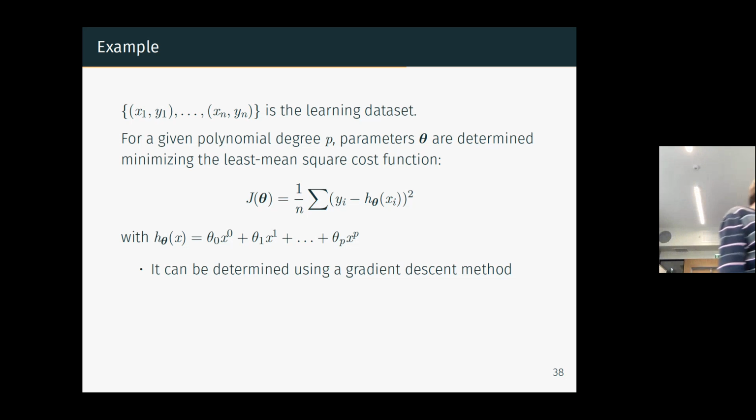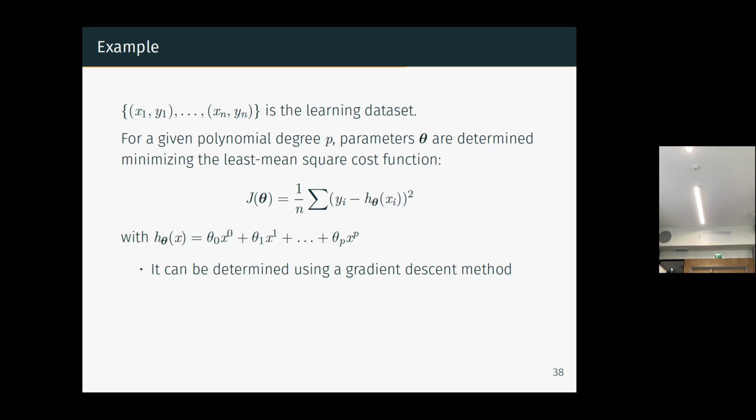This is a regression problem because my targets are continuous and quantitative. So the first thing to use is the mean square error, which is the most commonly used loss function. I start by saying that the weights here can be determined using a gradient descent method.